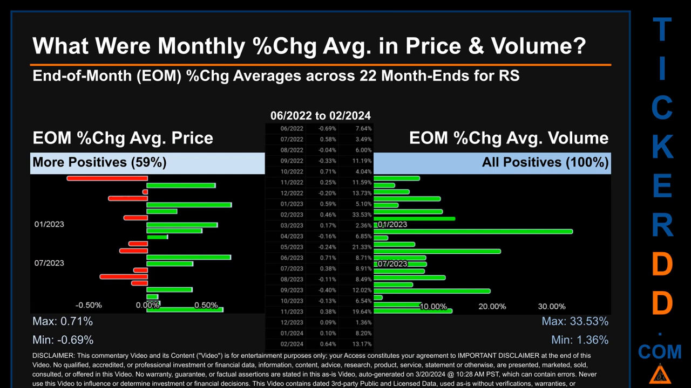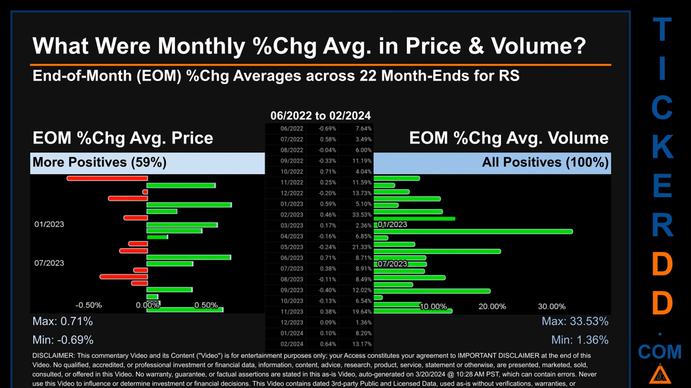From 06, 2022 to 02, 2024, 13 out of 22 month ends had a positive percentage change in average price. That is 59% of month ends saw a positive percentage change in average price. In terms of volume, 22 out of 22 month ends had a positive percentage change. That is 100% of month ends saw a positive percentage change in average volume.